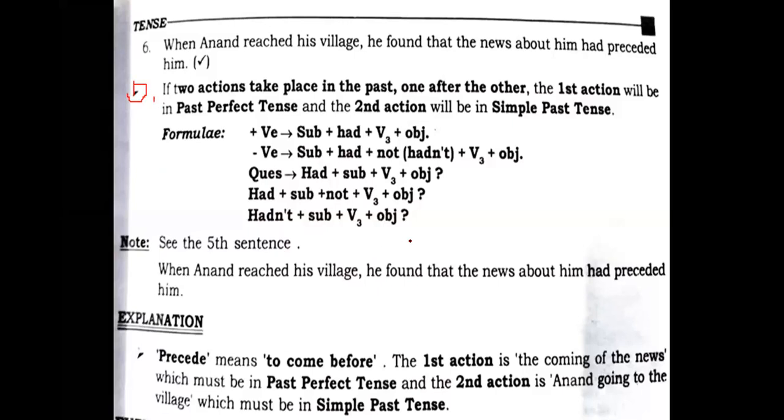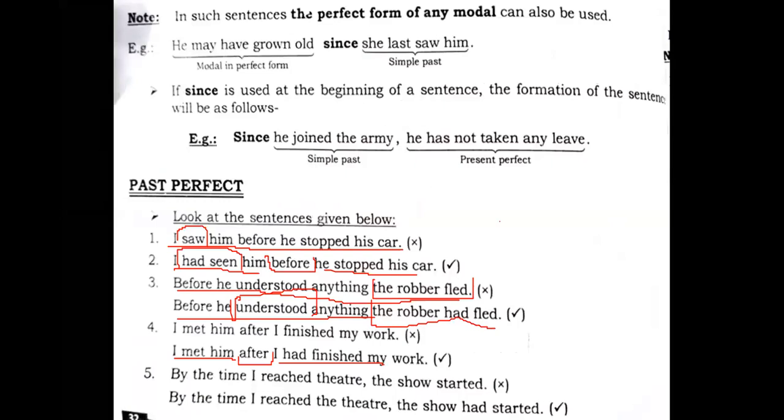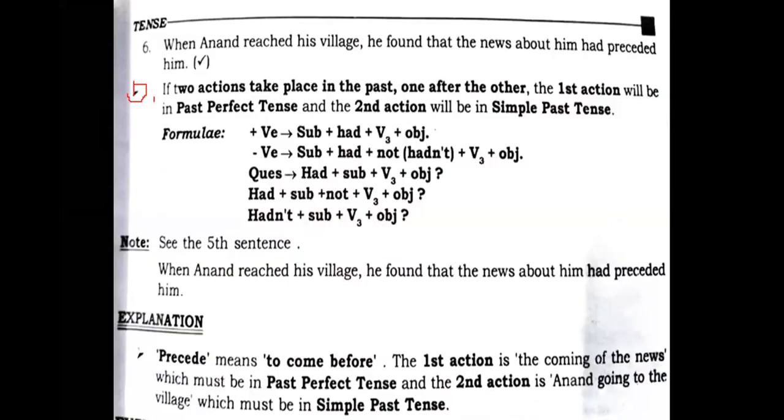See the fifth sentence. When Anand reached his village, he found that the news about him had preceded. No, this is not the fifth, this is the sixth sentence, students. It is printed by mistake. Anand reached his village. He found that the news about him had preceded. Had preceded means it has reached before Anand. Precede means to come before.